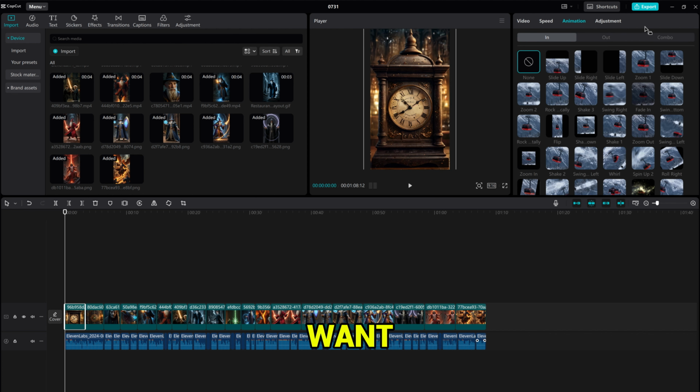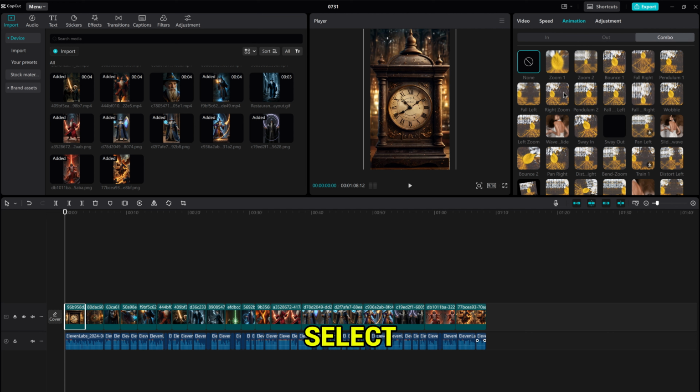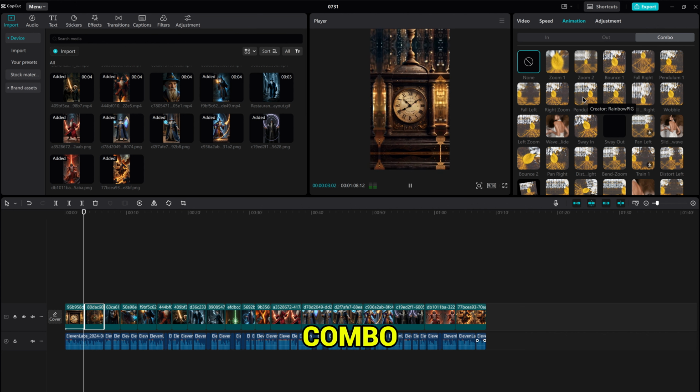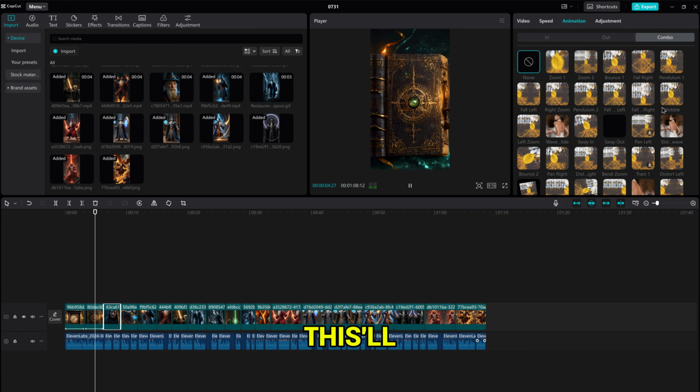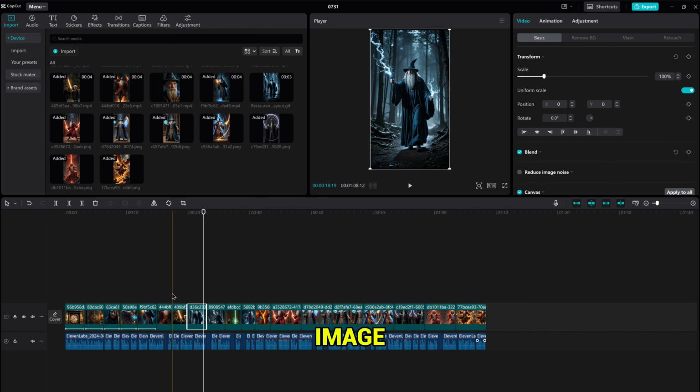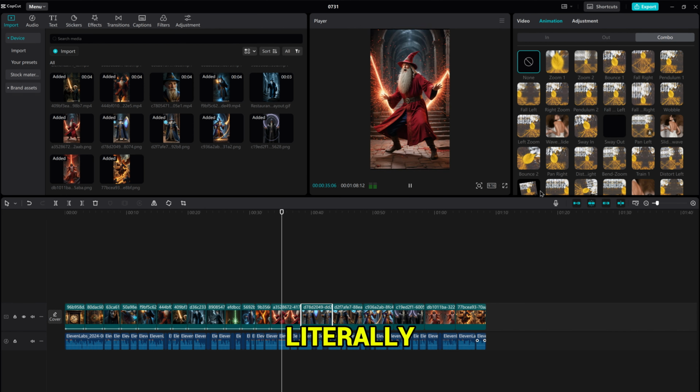Alright, we now want to make our images move. Select the first one and head to animation in the top right. Next, hit combo and select one you like. This'll now make your image move. You now need to repeat this process for every image on the timeline. Don't worry, this literally takes seconds.